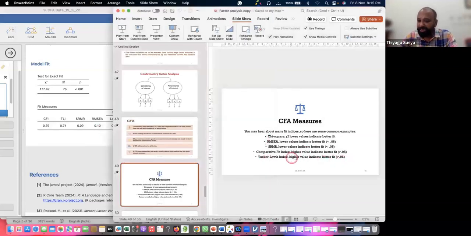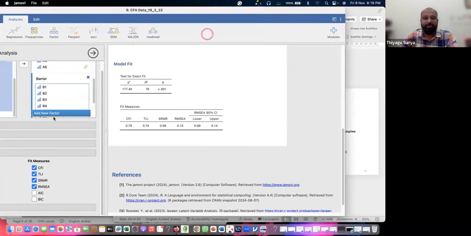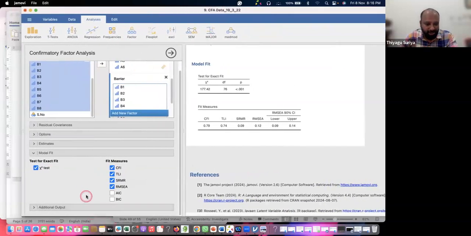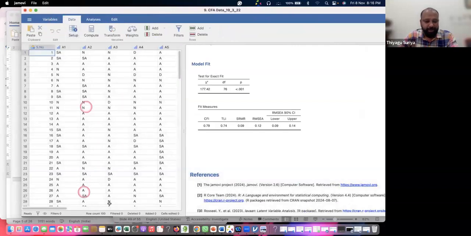Similarly, the Tucker-Lewis index also needs a higher value. That's called TLI. A value greater than 0.95 is acceptable. But in my case it is 0.74, because the sample size is very small. The sample size which I'm using is very small now, and that may be the issue here. So I'm just showing how big the sample size is. Let's go to the data. Yeah, the row count is only 100. If you go with more than 370, the issues may be solved because the data set is very small. That is the reason the model fit is somehow not satisfied.